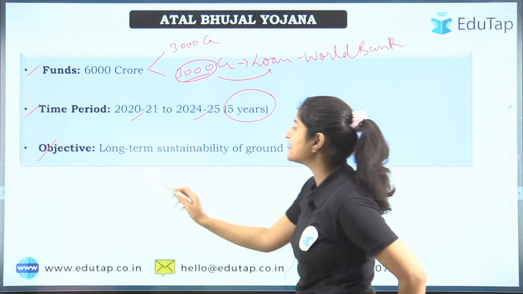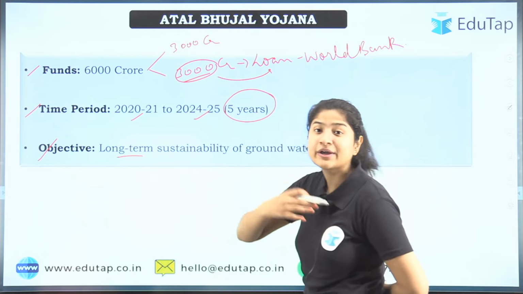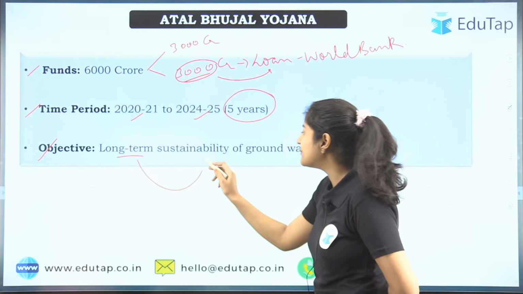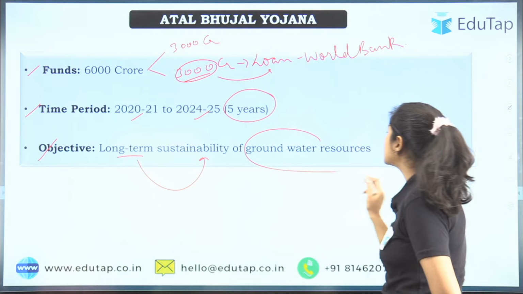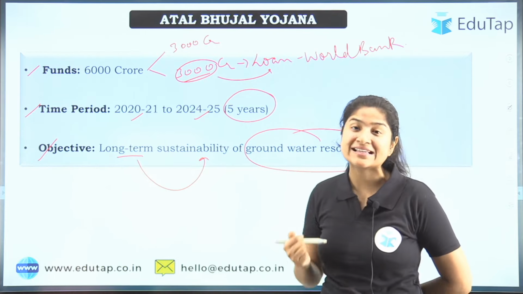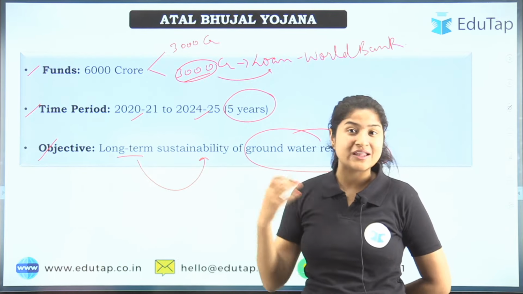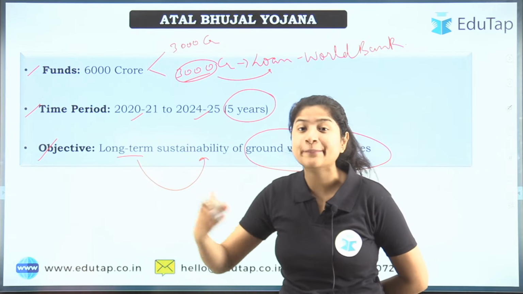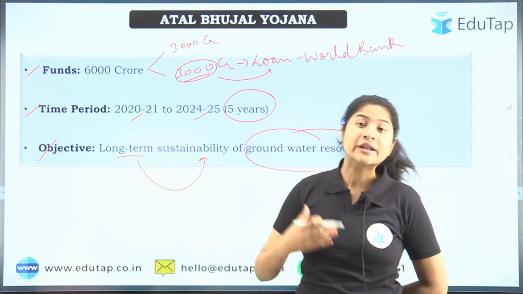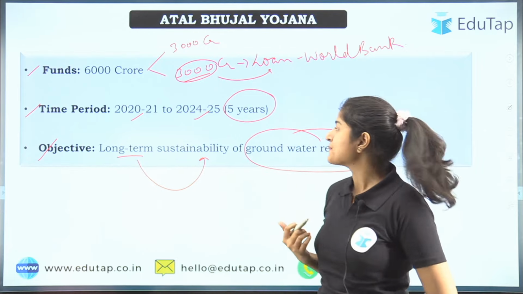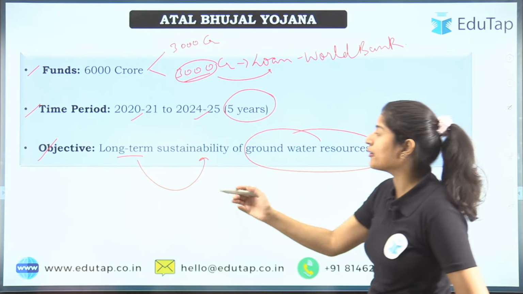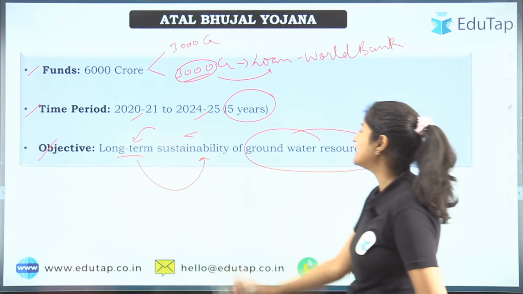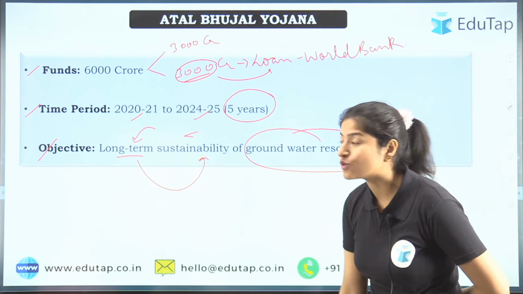The objective here is for the long term: we are looking at long term sustainability of groundwater resources. We have to protect these resources because if they deplete, there would be water scarcity in India, which has already begun, but we could reach a stage where we cannot recover from it, and that is why the objective is the long term sustainability of such groundwater resources.